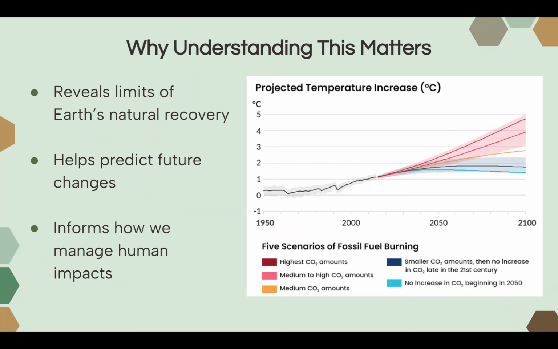Understanding Earth's history and how we impact these systems can help us predict future changes and inform us how our impacts as humans on Earth can have massive changes through different parts or components of the Earth system and how we can manage these changes.